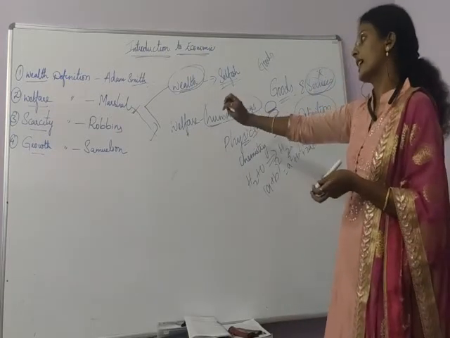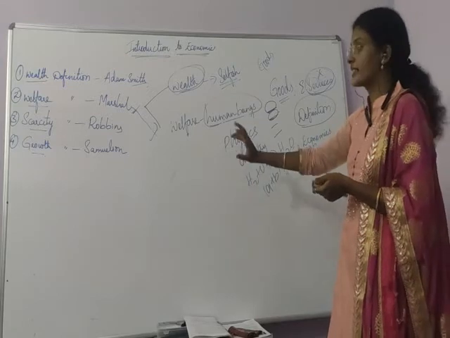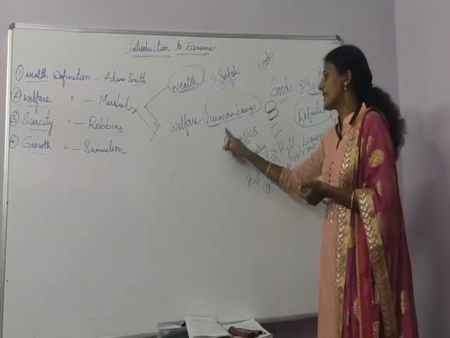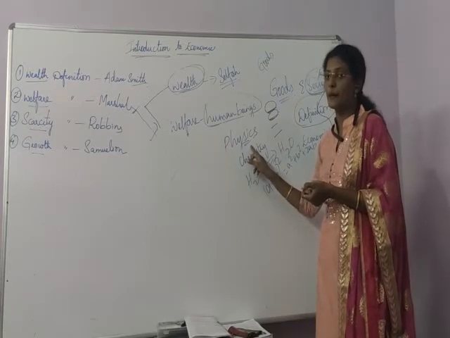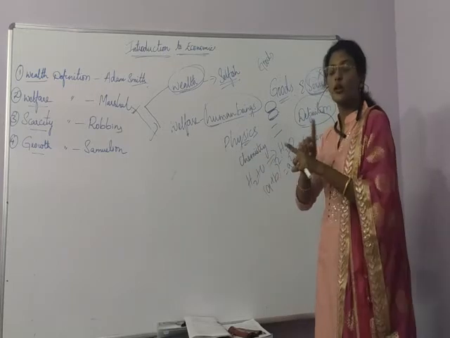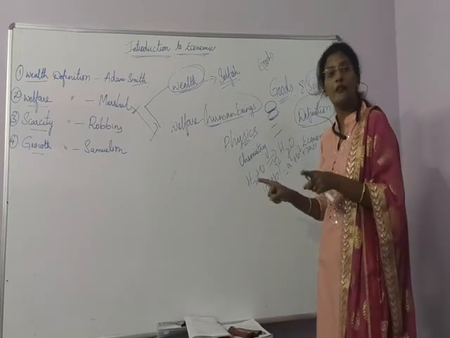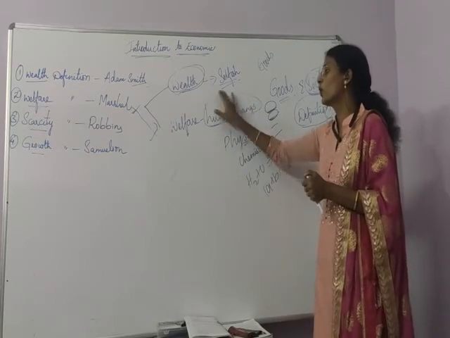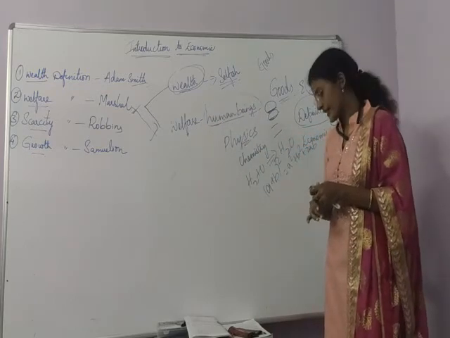But Marshall is saying that it should be a social science. I have already said Marshall termed economics as same as physics, that is, it should be applicable for every person in the same way. But Robbins is saying that no, it will not apply to every person in the same way. It is different to different persons. So it is a human science.